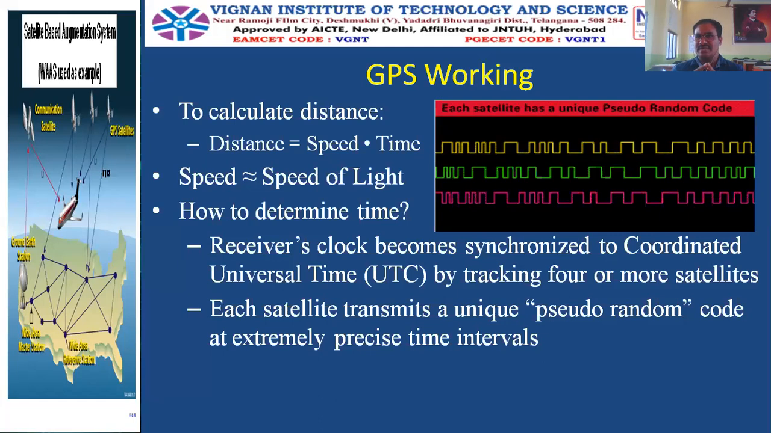Once the position of the satellite is known, after calculating its time, time into speed will give us the distance of a particular object. And this is done by a minimum of 4 satellites. So exactly locating the longitude and latitude is possible if 4 satellites are sending 4 different signals. This is how a GPS works.